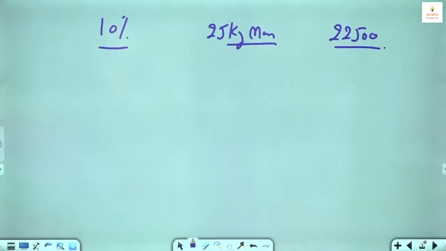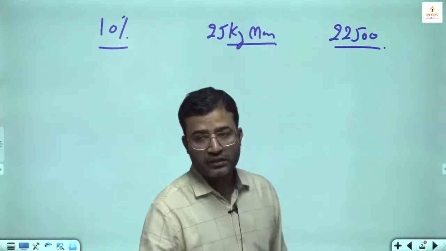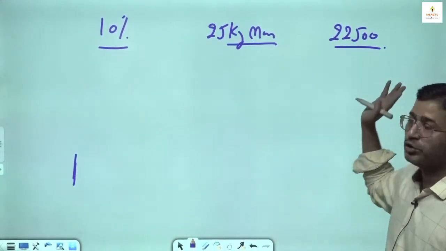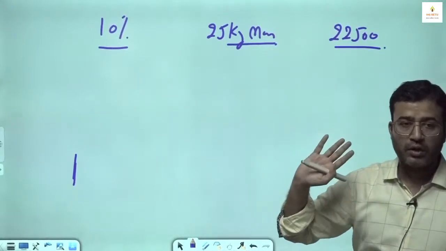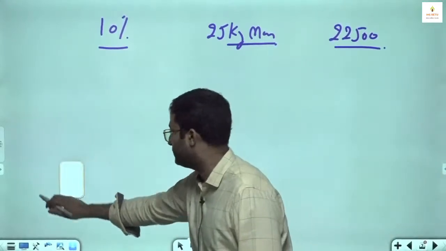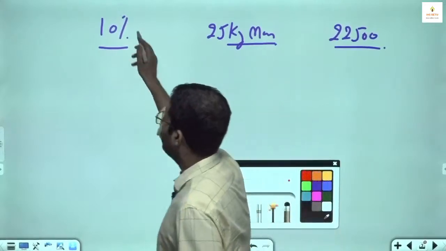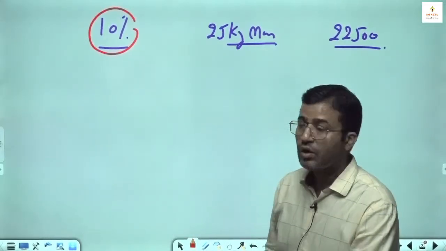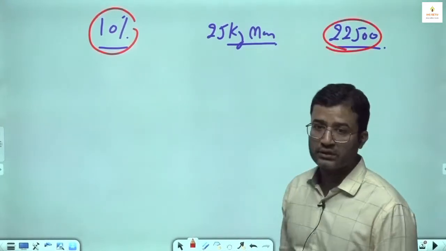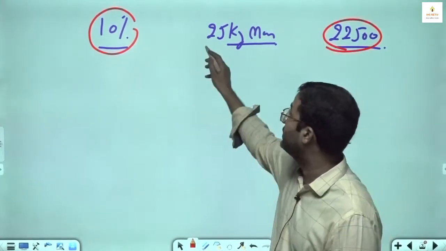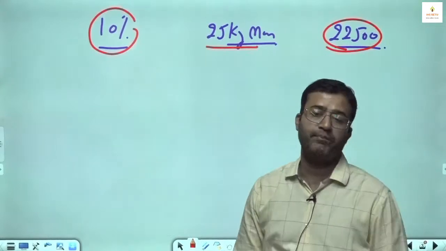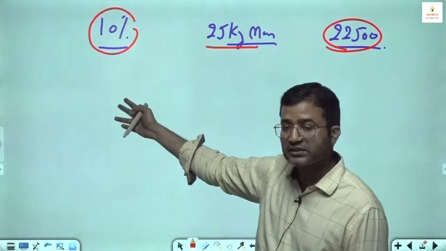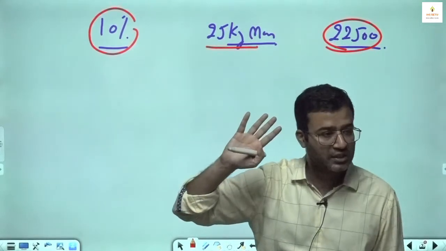They will give three things: reduction percentage, extra quantity, and the total amount. Shortcut for this is: this 10% of this amount enables you to get this many kg extra apple. Because of the 10% reduction, you are able to get 25 kg extra apple.